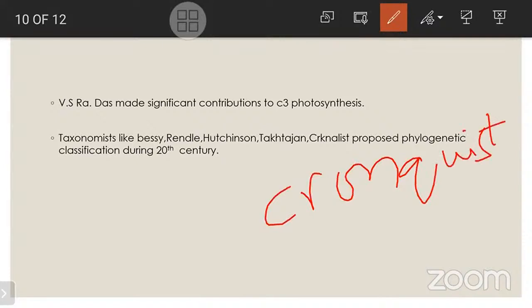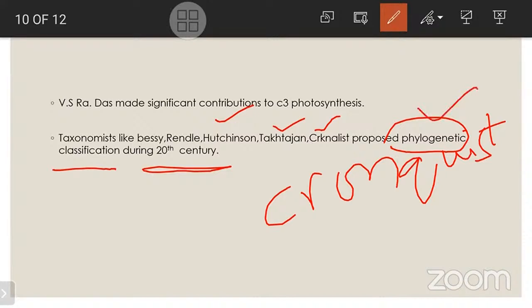Takhtajan. So Hutchinson, Takhtajan, Cronquist have proposed a phylogenetic classification. Here, phylogenetic is very important. They classified plants phylogenetically during the 20th century. They may give the scientist's name, Hutchinson or Takhtajan or Cronquist, and they will be asking which type of classification they have done. So that is a phylogenetic classification. Otherwise, they will be giving names of some scientists and asking whether they are taxonomists, palynologists, like this. So you have to answer according to that. Okay. So next.